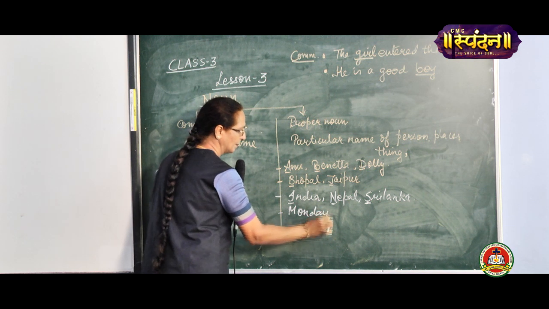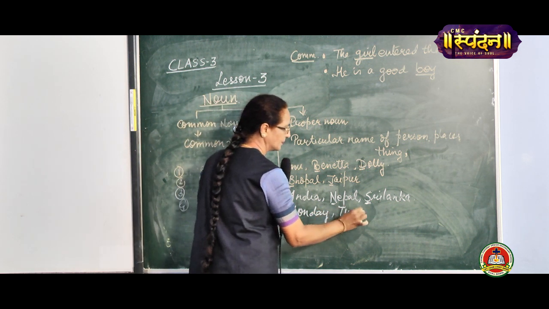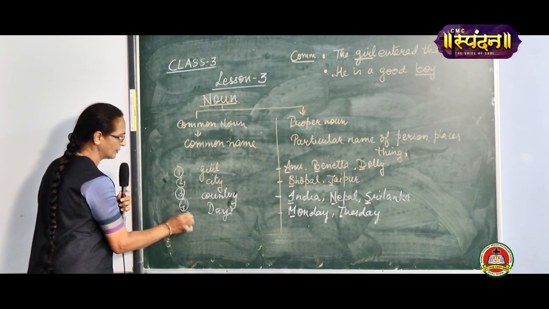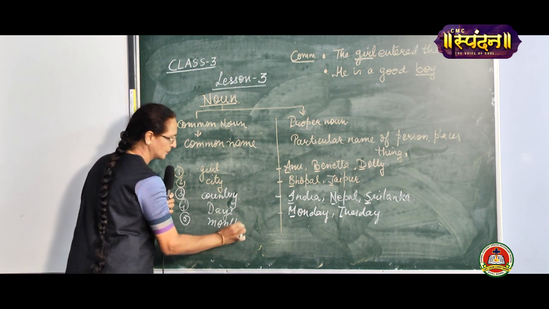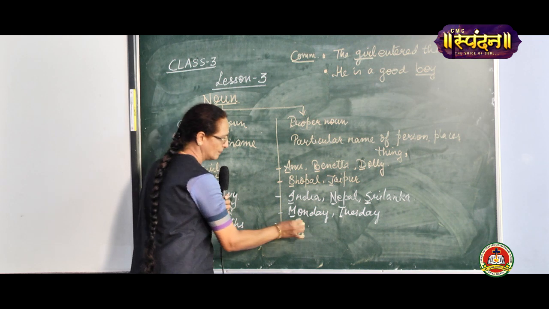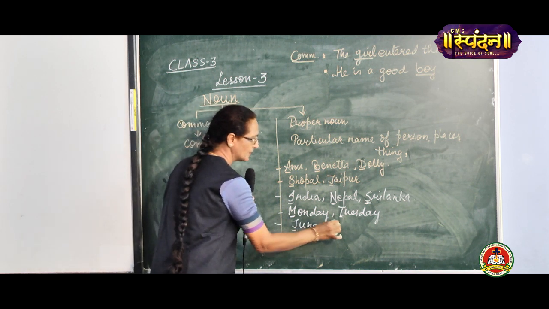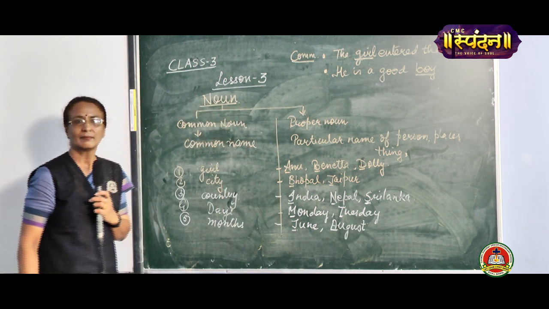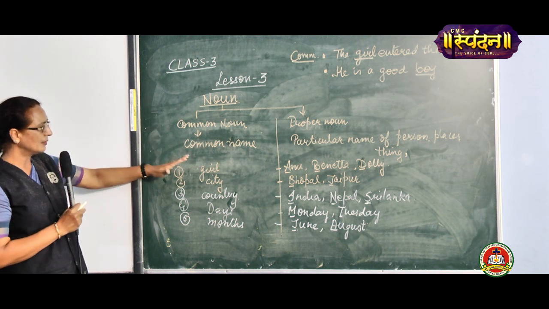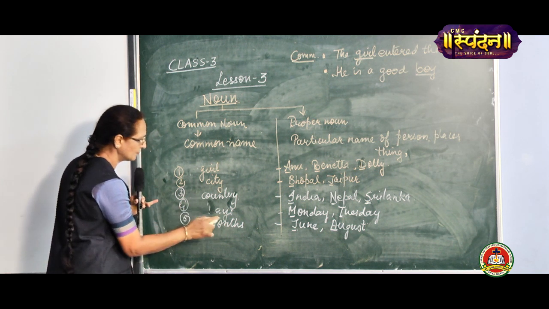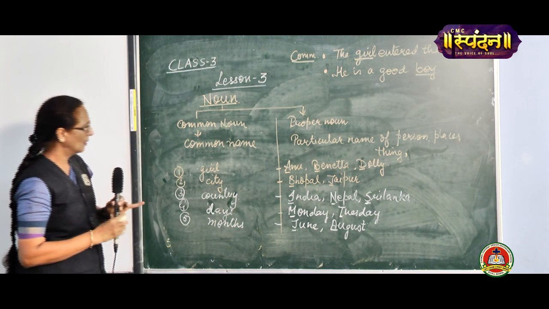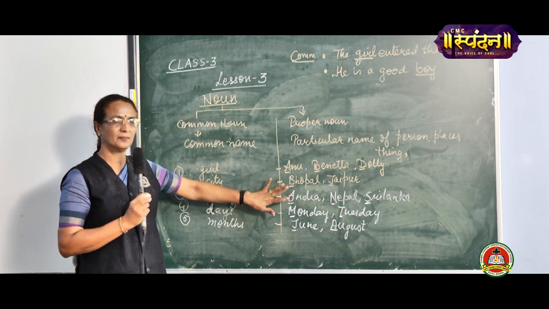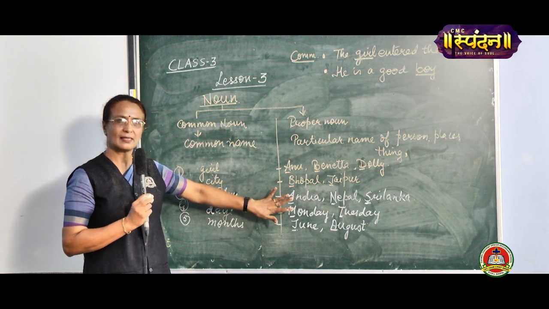Monday, Tuesday. It will always start with capital. In the same way, months. Like June, capital. August, A will be capital. Is that clear to all of you, children? These words that come in your sentences, they will be small. But when we are specifying them, they will become capital. Is that clear to all of you?